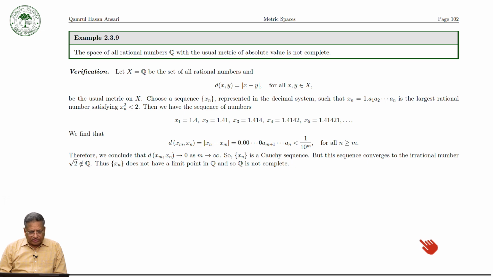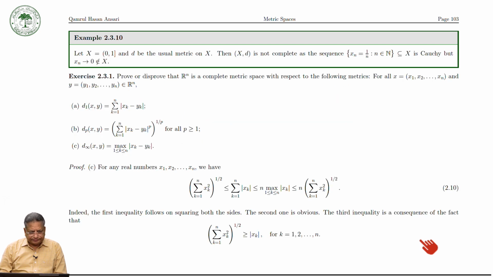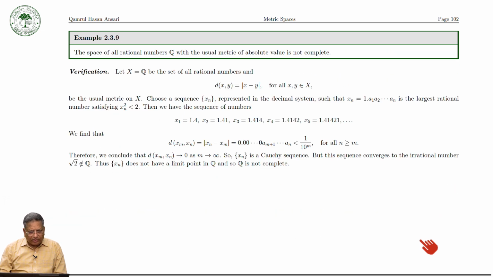And before closing this section, in the next talk we will see some more examples. Okay, so I stop over here.